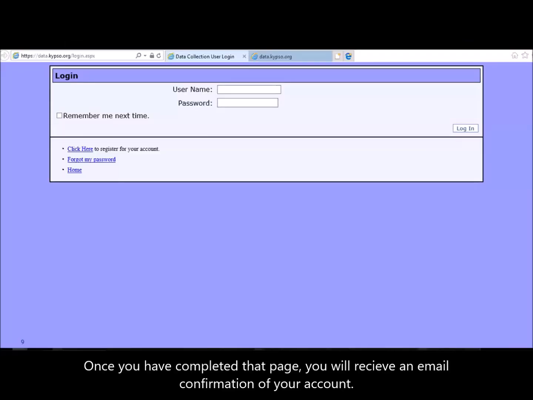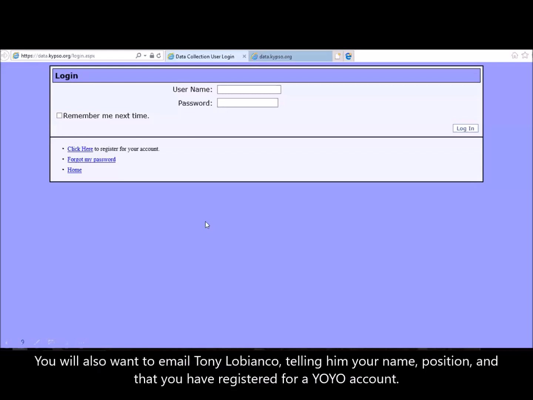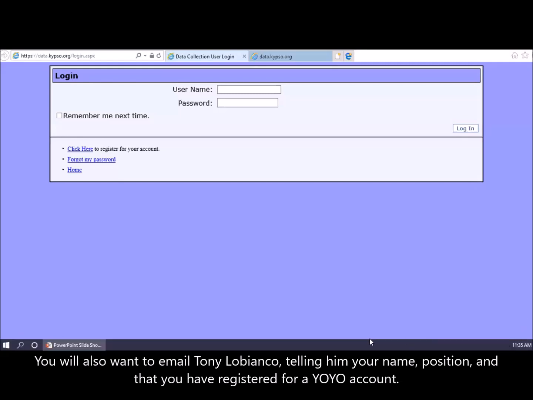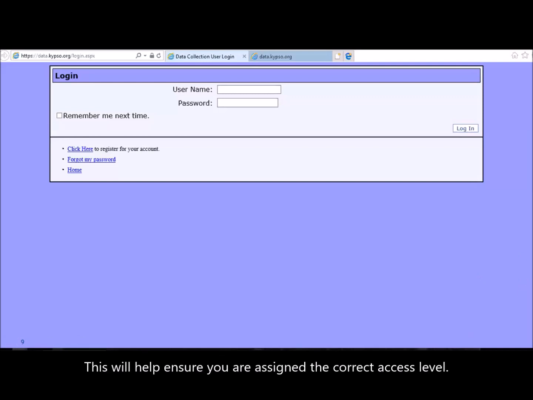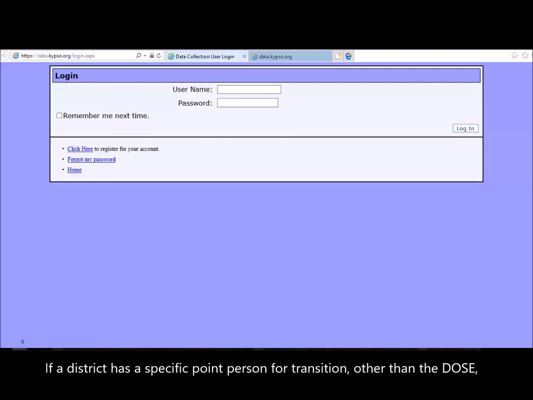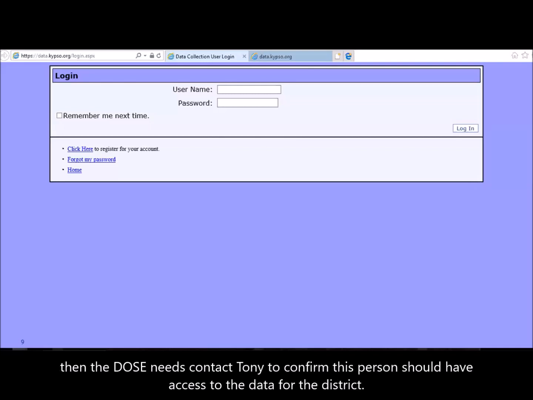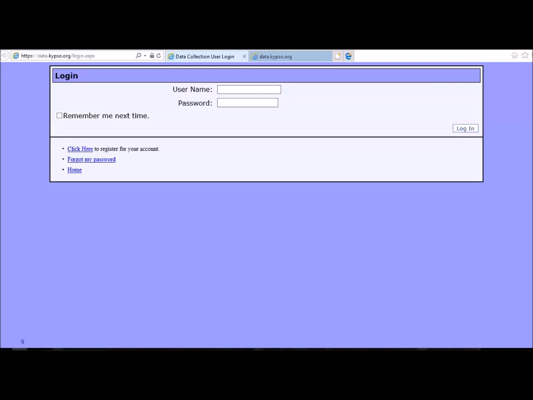Once you have completed that page, you will receive an email confirmation of your account. You will also want to email Tony Lobianco telling him your name, position, and that you have registered for a KIPSO account. This will help ensure you are assigned the correct access level. If a district has a specific point person for transition, other than the DOS, then the DOS needs to contact Tony to confirm this person should have access to the data for the district.